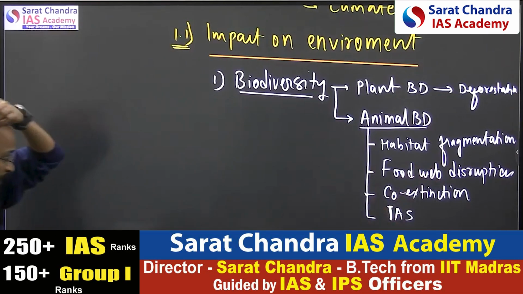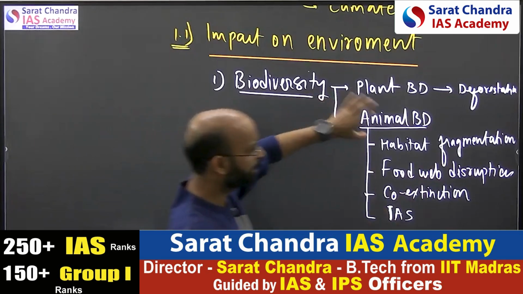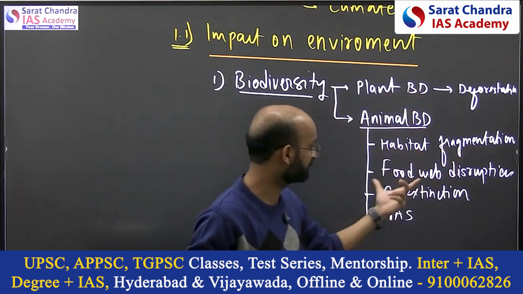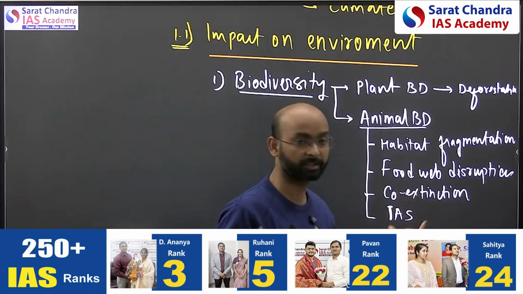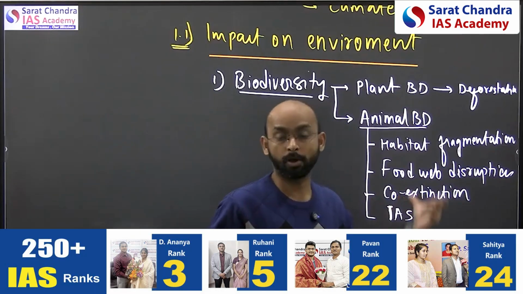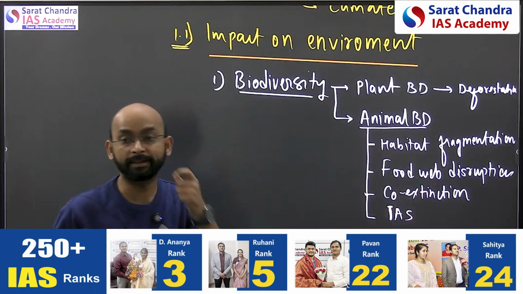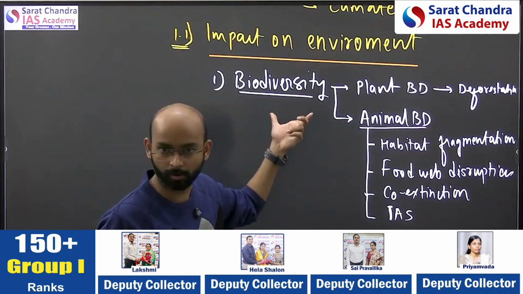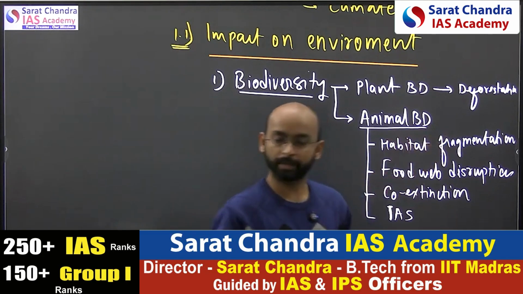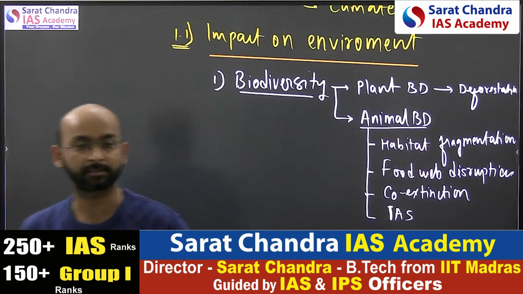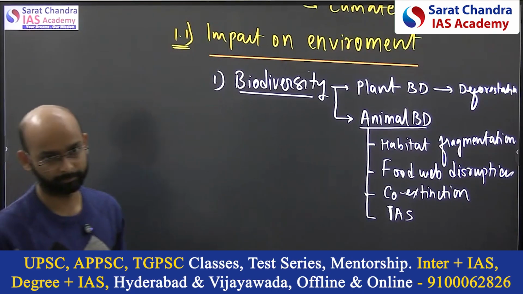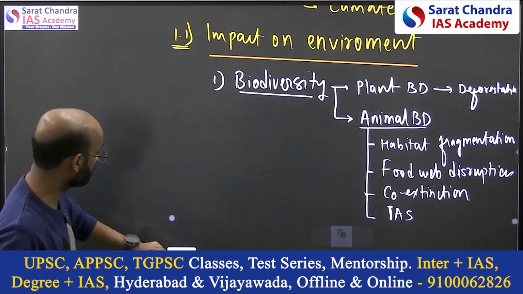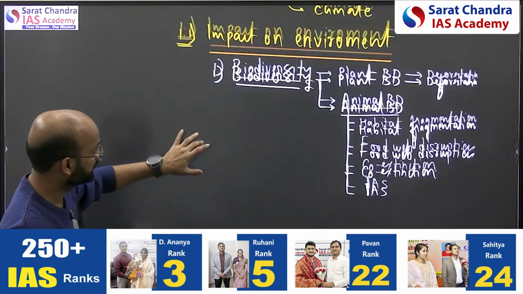So these are the 4 different keywords you can use. No need to use all of them, but remember the keywords: habitat fragmentation, food web disruption, co-extinction, invasive alien species. All 4 are important keywords when you are mentioning biodiversity threat or loss. If you mention them, it is going to make your answer an environmental answer. Okay, so this is the first area from the impact point of view you can write.